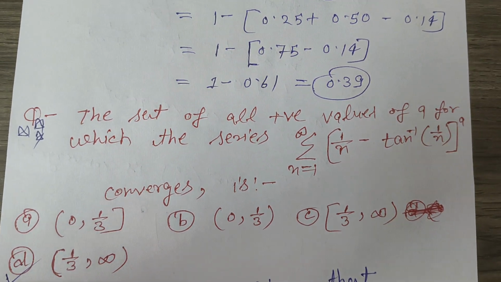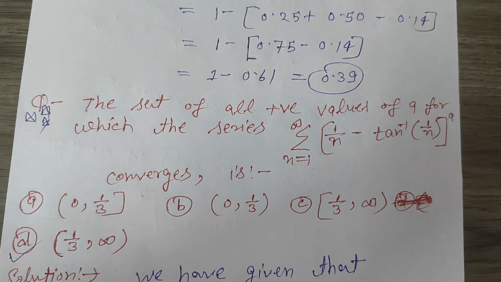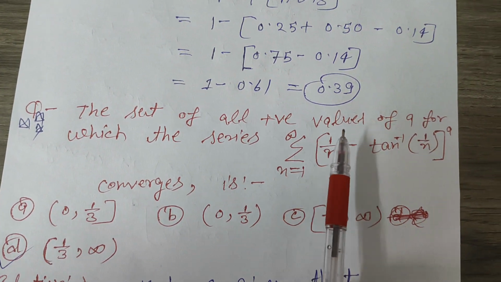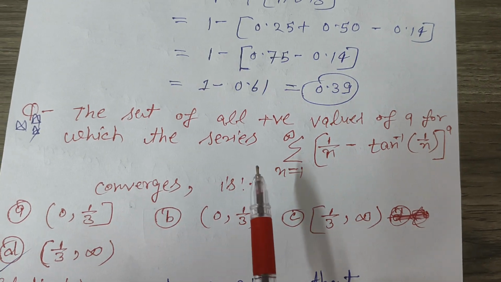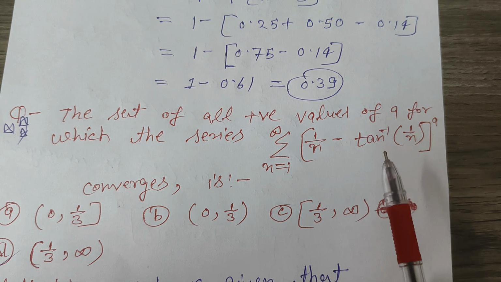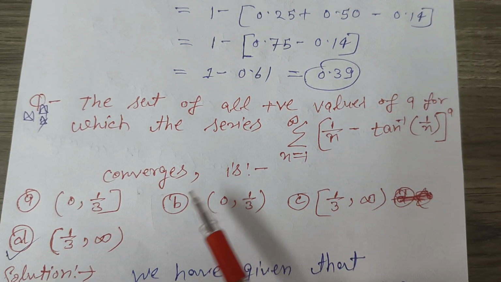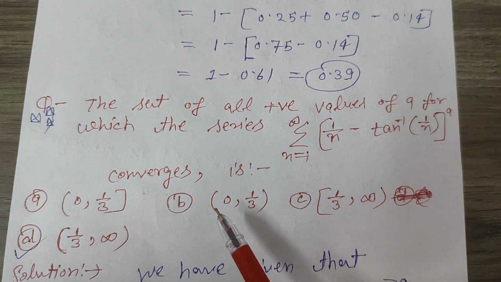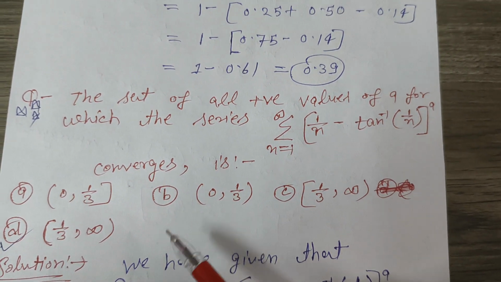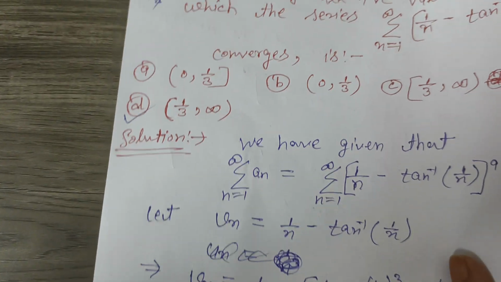Today we discuss the series question which is asked in JMI Masters Entrance Exam. The question is: the set of all positive values of a for which the series summation n equal to 1 to infinity (1 upon n minus tan inverse 1 upon n) whole power a converges is. So we find out the value of a, in which interval a belongs to. Now go to our solution.